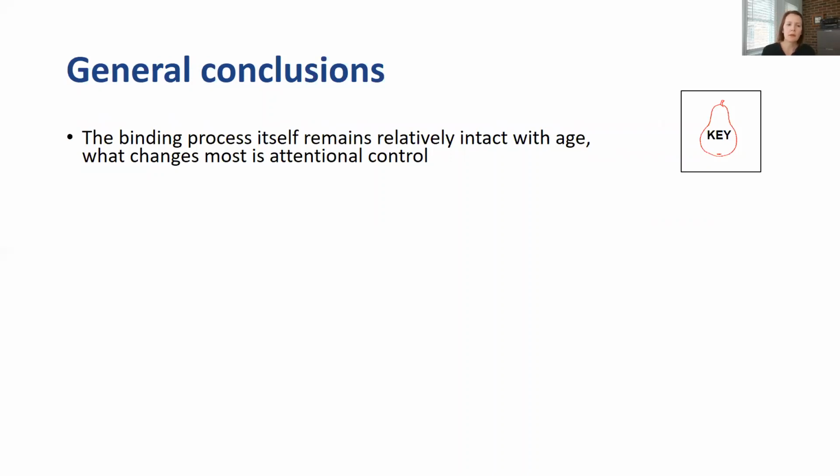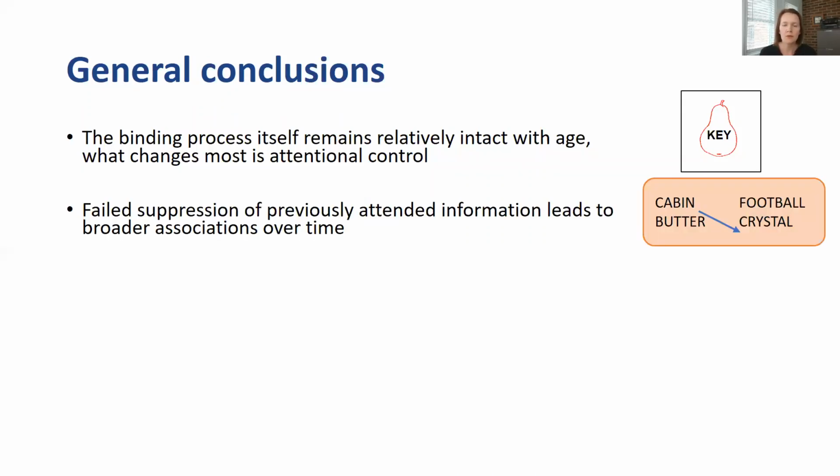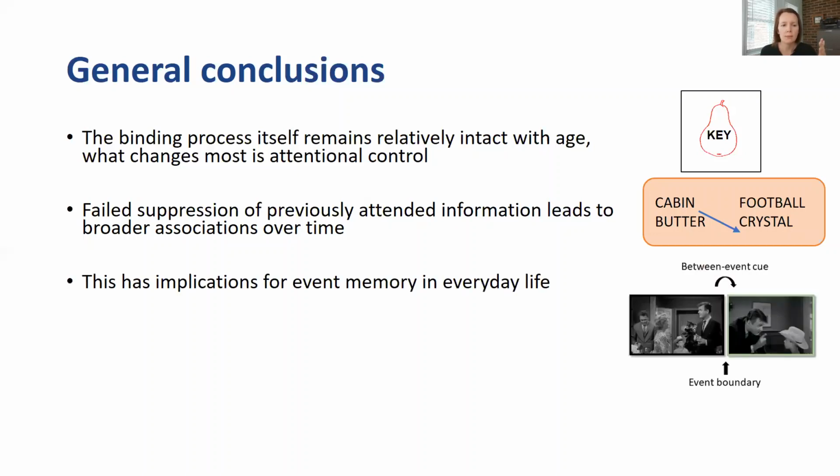So just some final conclusions, or the takeaway messages I want you to take from this talk. The binding process itself does seem to remain relatively intact with age. What changes most is attentional control, and it really depends on how we test associative memory. Failed suppression of previously attended information seems to lead to these broader associations over time. And this can have implications for event memory from everyday life, or, as we show in the lab, memory from movies.